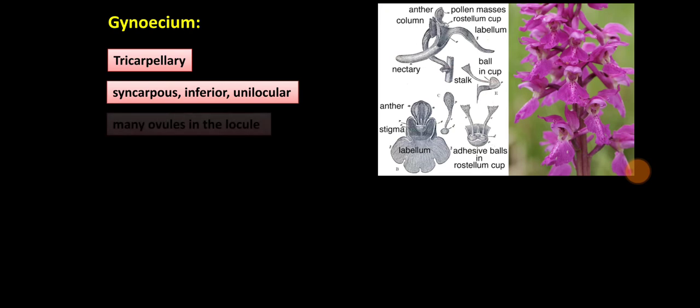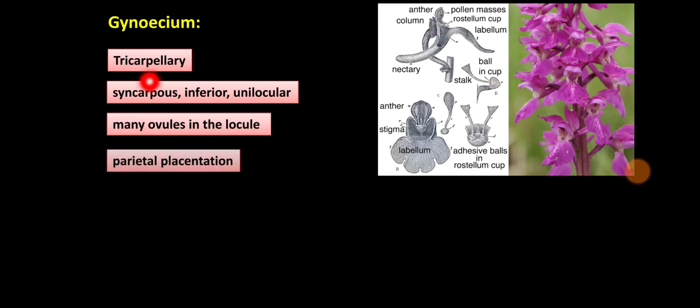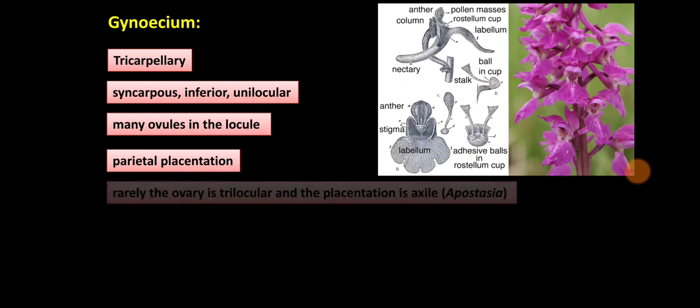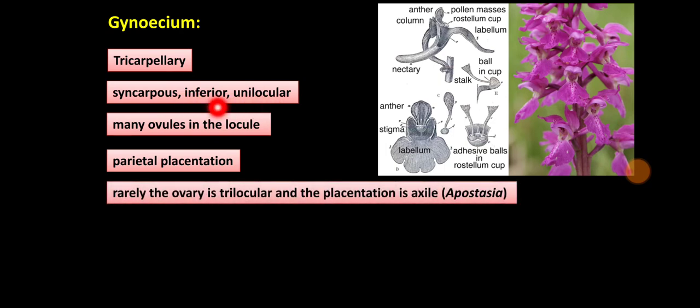Then Gynoecium proper. Gynoecium is tricarpellary. It is syncarpous, that means the 3 carpels are fused with each other. Inferior unilocular ovary. Ovary is inferior and has a single compartment, that is locule, that means unilocular. Many ovules in the locule. Placentation is parietal.